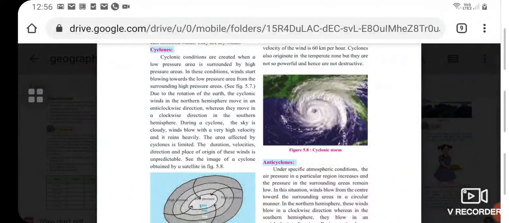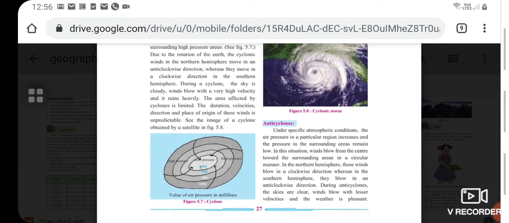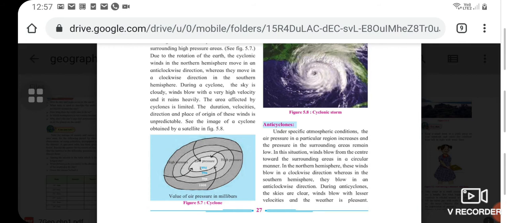Cyclones. What are cyclones? Cyclonic conditions are created when a low pressure area is surrounded by high pressure areas. In these conditions, winds start blowing towards the low pressure area from the surrounding high pressure areas, as you can see in figure 5.7, where it is high and where it is low, and they start to move from high pressure to low pressure. Due to the rotation of the earth, the cyclonic winds in the northern hemisphere move in an anti-clockwise direction, whereas they move in a clockwise direction in the southern hemisphere.